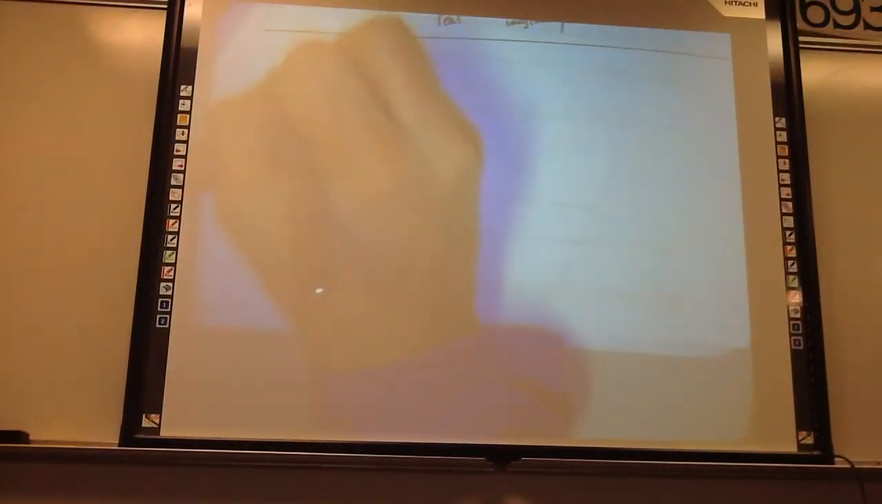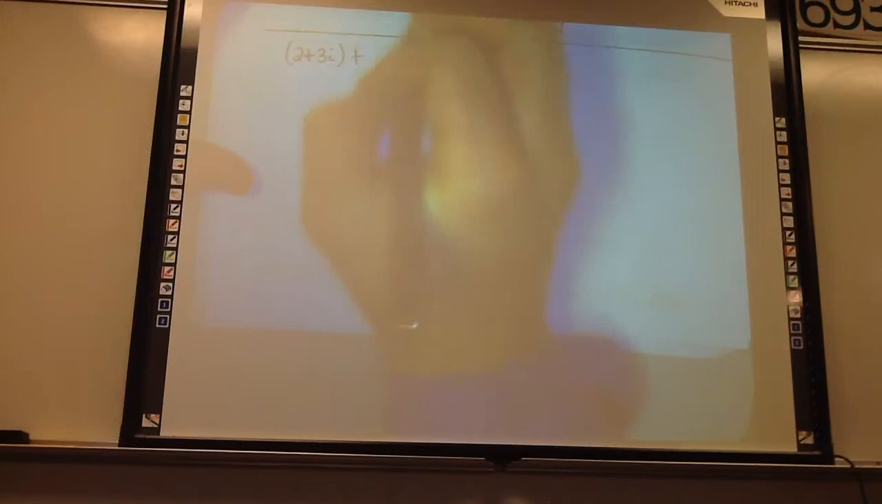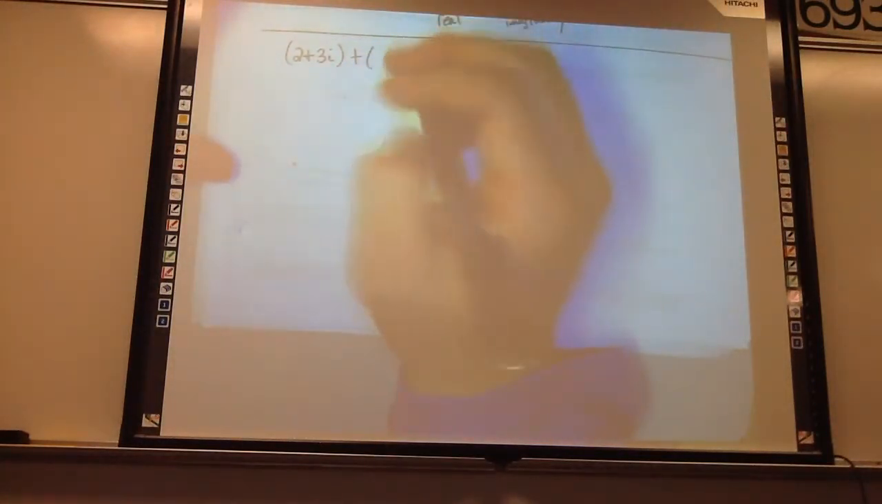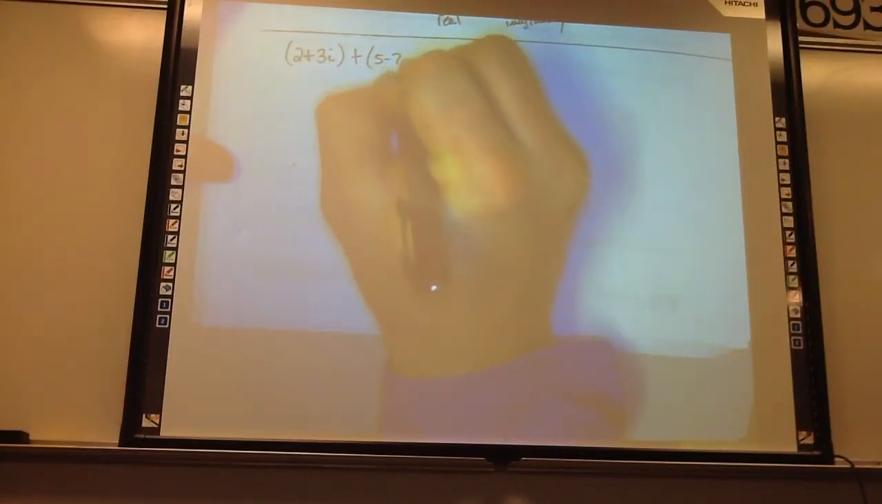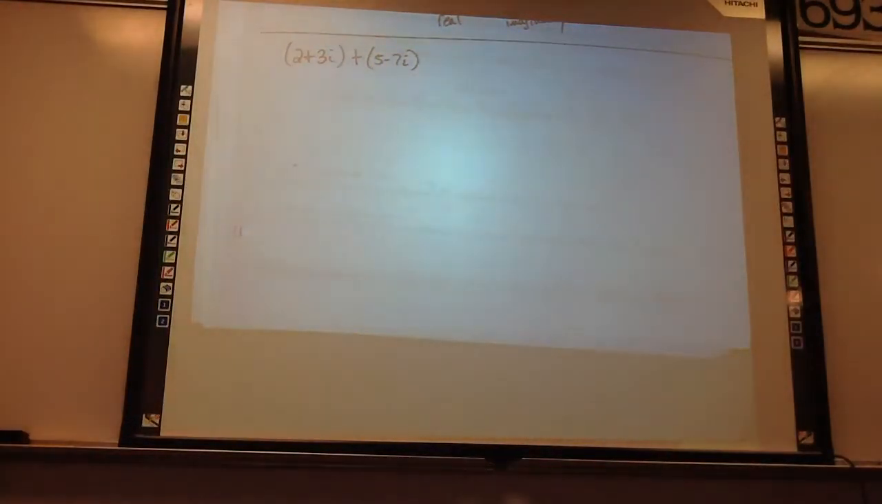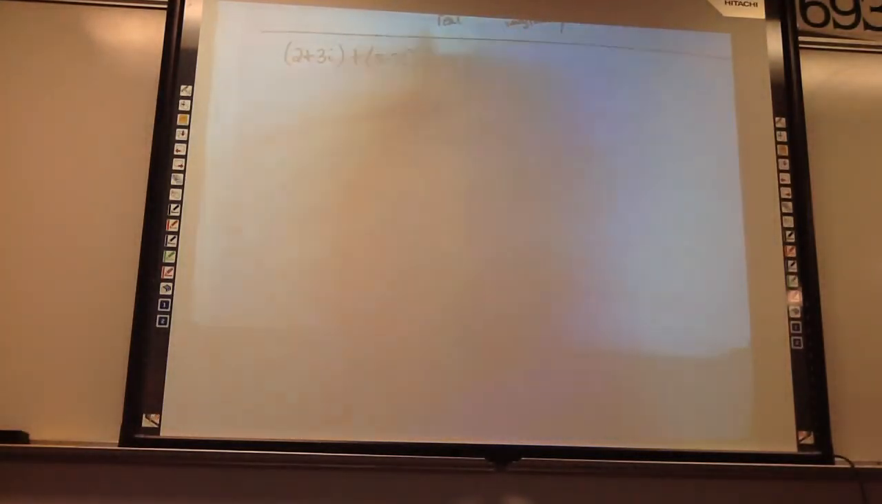We can add complex numbers. Like say one of them is 2 plus 3i. I can add that to, pick some numbers, 5 minus 7i. Those are two complex numbers and we can add them together. It's very easy. I bet you can guess the answer.